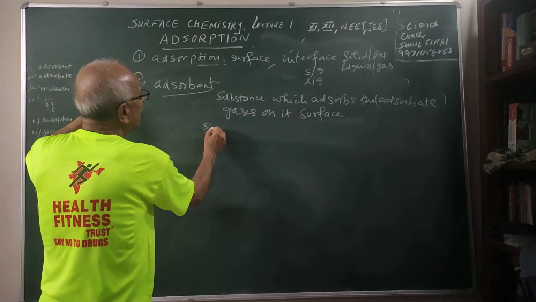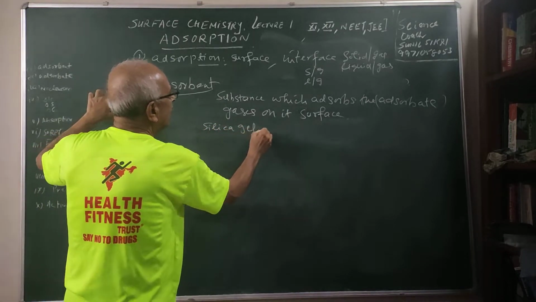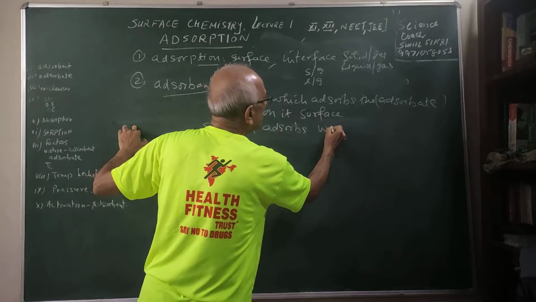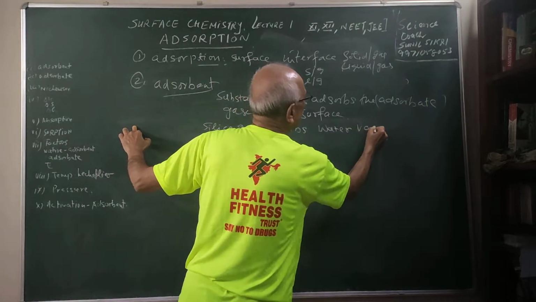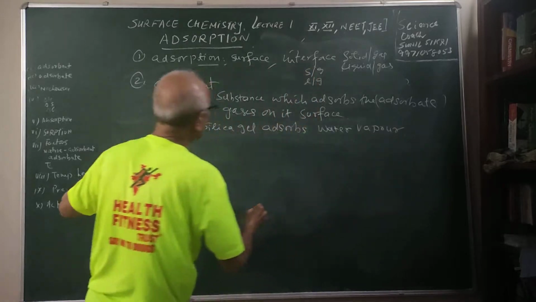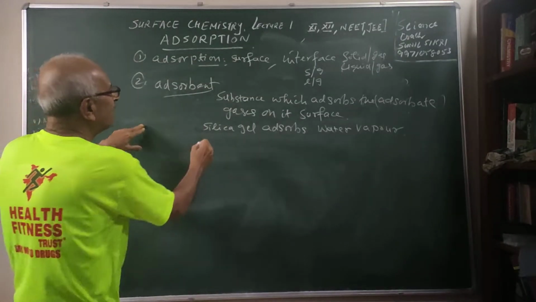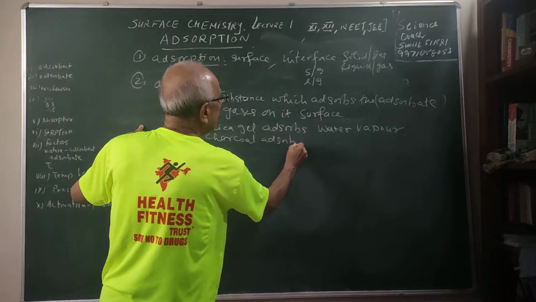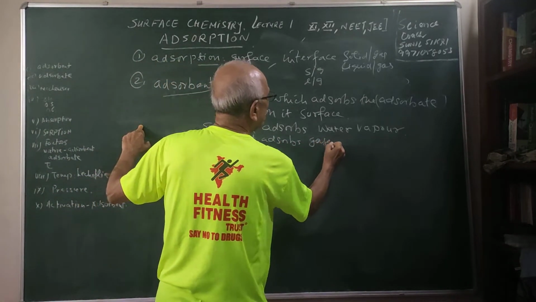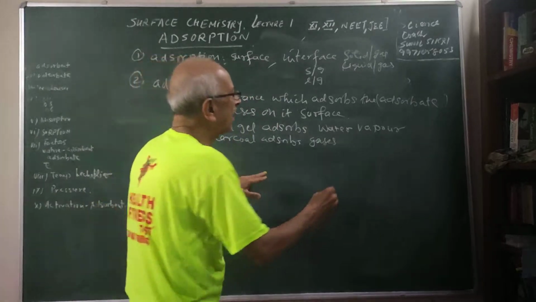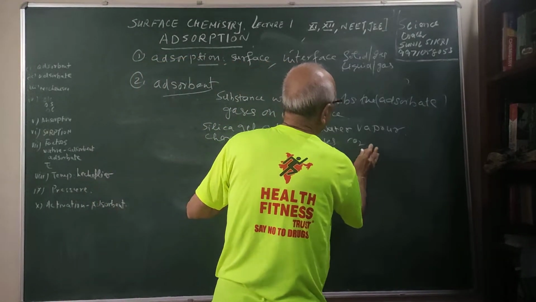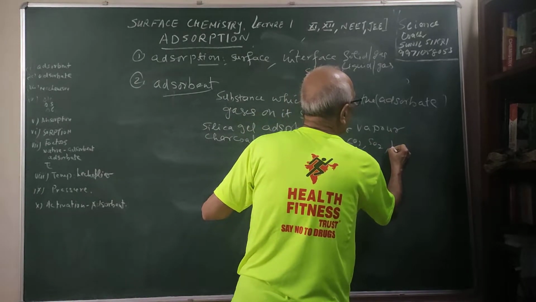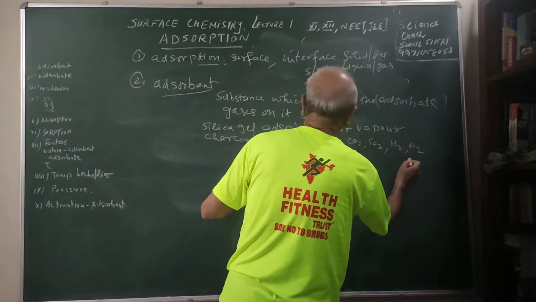For example, I am saying silica gel. It adsorbs water vapors. Silica gel adsorbs water vapors at the surface. Charcoal also, you have seen, adsorbs gases. So many gases: carbon dioxide, poisonous gases, sulfur dioxide, or hydrogen, nitrogen. So many gases are adsorbed.